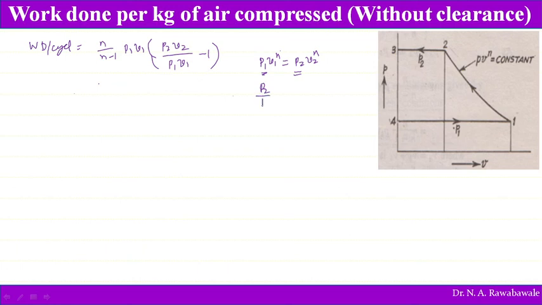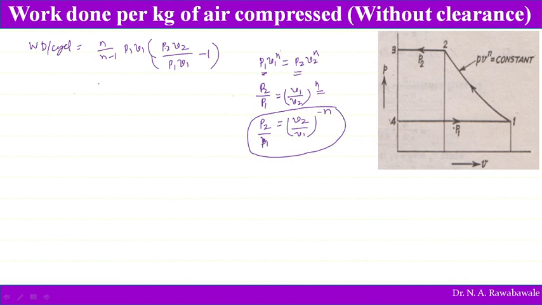P2 divided by P1 is equal to V1 divided by V2 to the power of n, or else this can be written as V2 divided by V1 to the power of minus n.